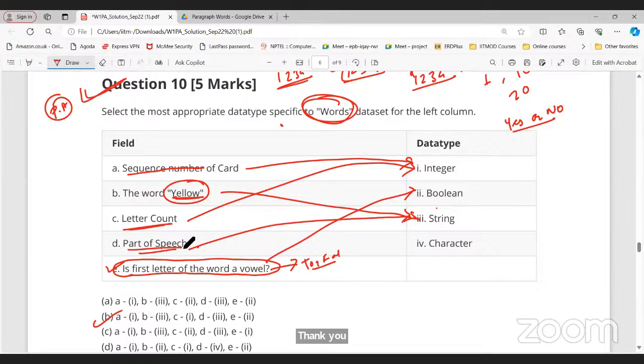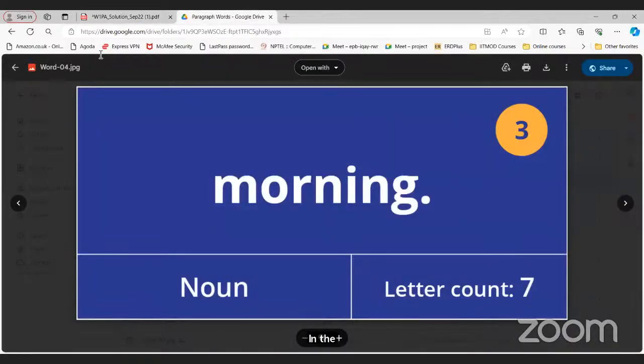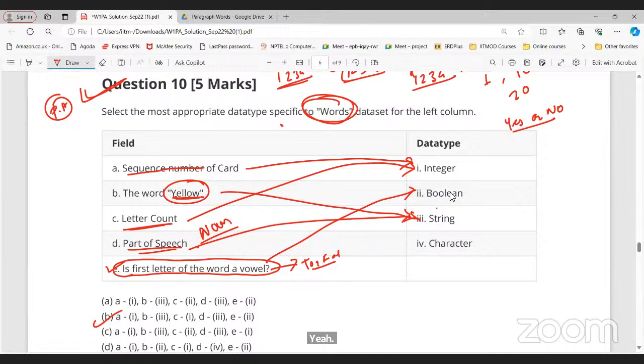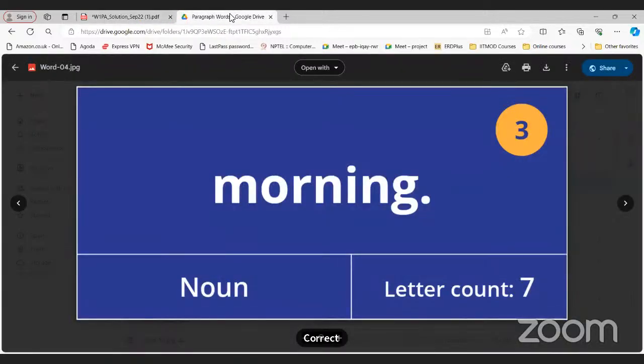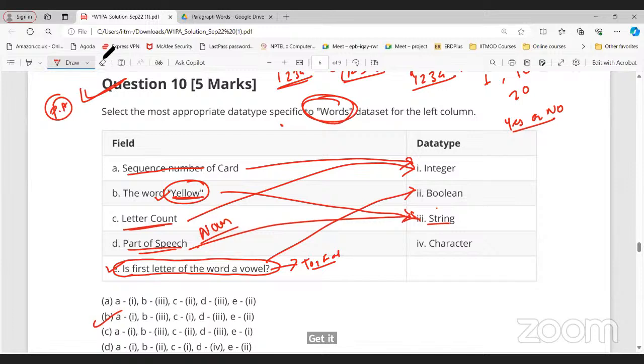Part of speech is a string. Part of speech is noun. So noun is a string. You said there should be a quotation, but there is no quotation here. In this case, noun is a string. In general, we specify strings by single quotation or double quotation. Part of speech is a noun, and that is a string data type we have here for this particular card. String is just a sequence of characters. If I say M, that is a character, but if I say M-A-L-E, male, that is a string. Is the first letter of the word a vowel is a Boolean and not a character.